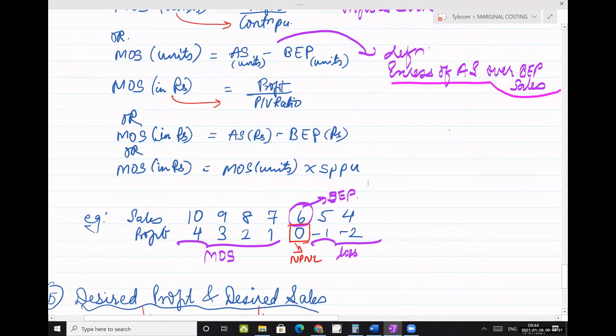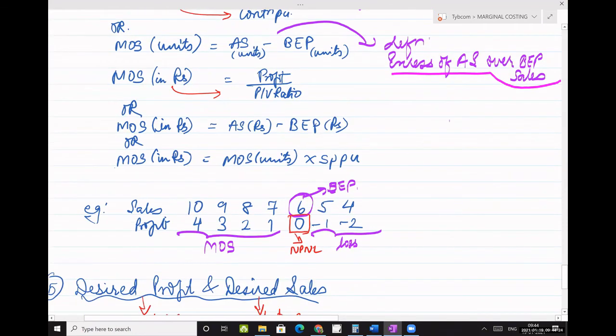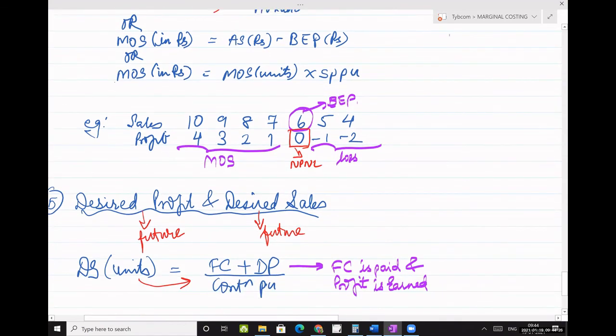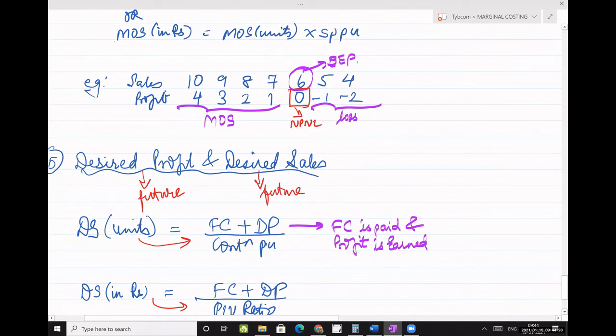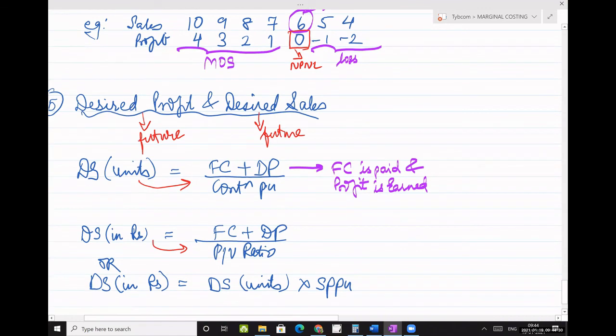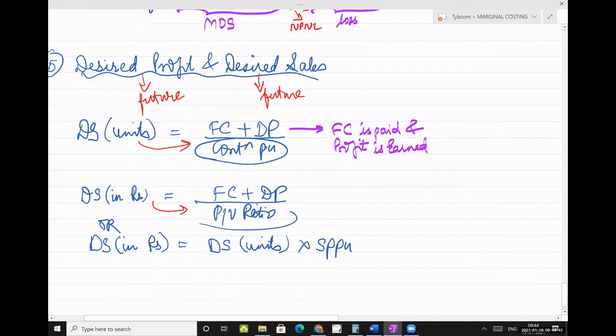So this is what I had explained. And then desired sales and desired profit. Desired sales means that in future fixed cost is paid and profit is earned. So see the formula: fixed cost plus profit. You want your answer in units, divide with contribution per unit. You want your answer in rupees, then divide with PV ratio. The logic remains the same for all three: BEP, MOS and desired sales.